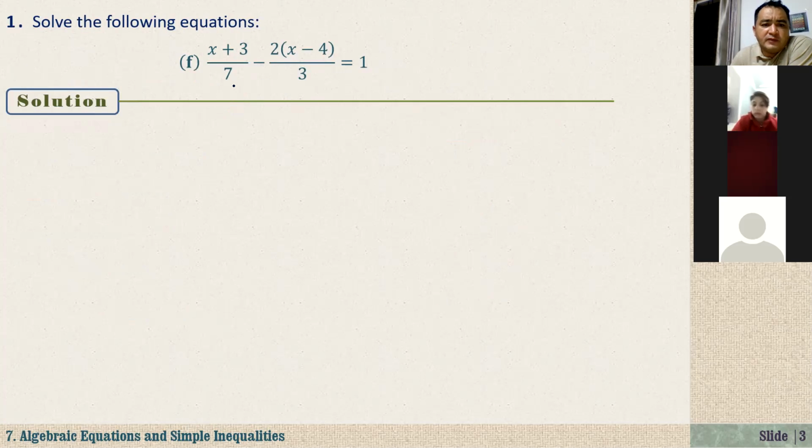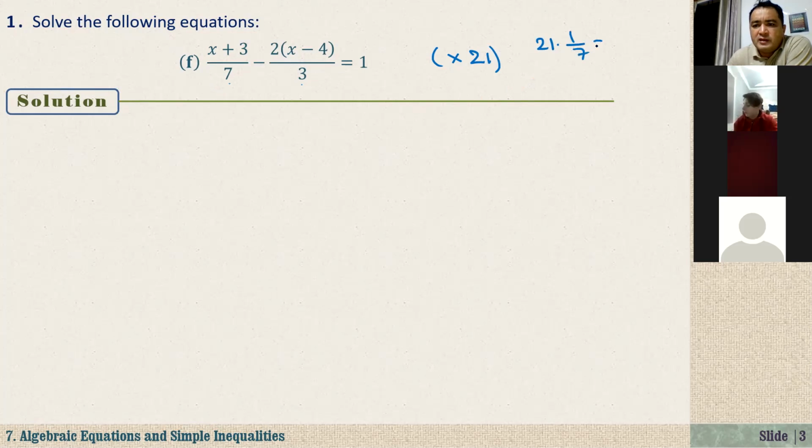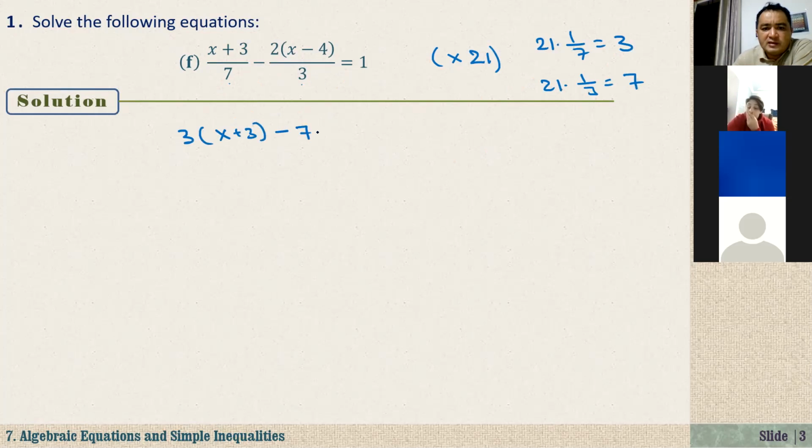Again, here we have 1, here we have 7, here we have 3. Another way is to multiply both sides by the least common multiple of 7 and 3. What is the least common multiple of 7 and 3? It is 21. So if you multiply 21 by 1 over 7, it is equal to 3. 21 times 1 over 3 is equal to 7. So here, if you multiply both sides by 21, we will have 3 times (x plus 3) minus 7 times (2x minus 4).